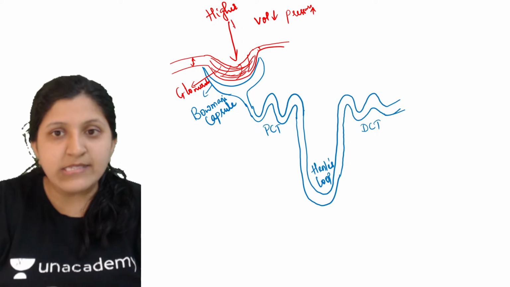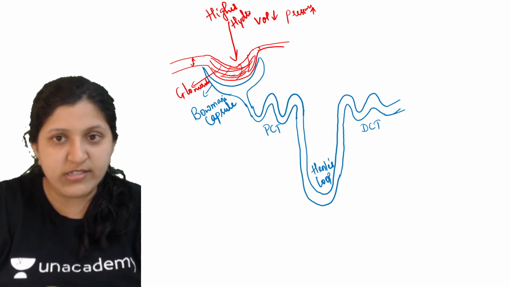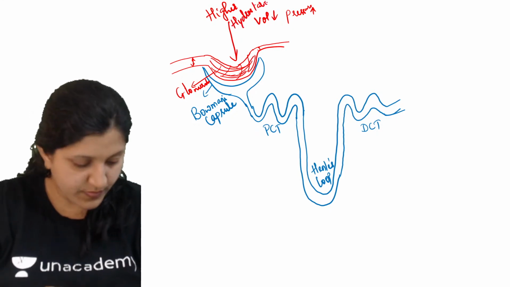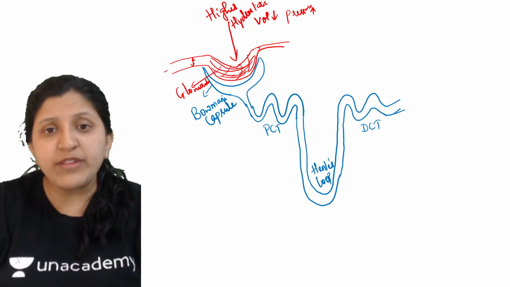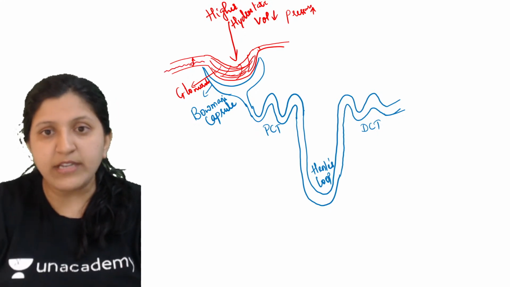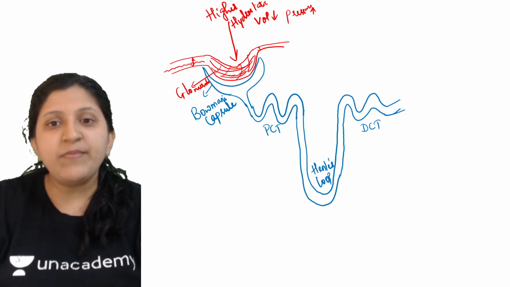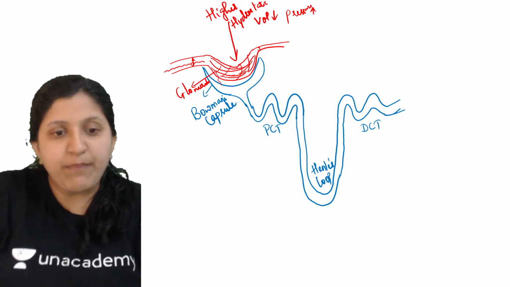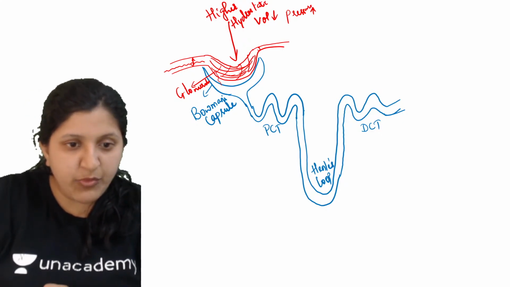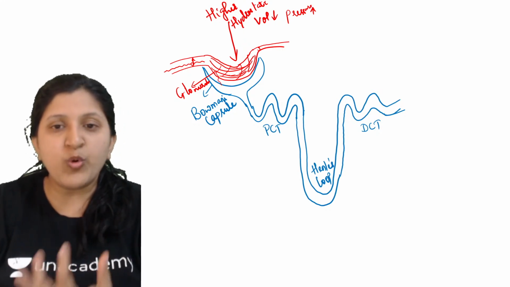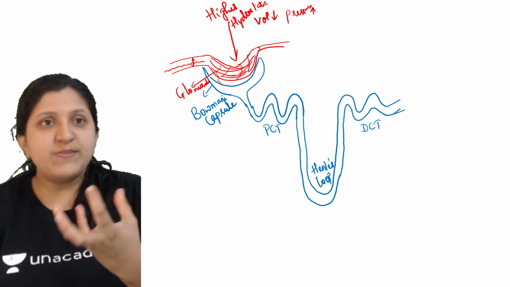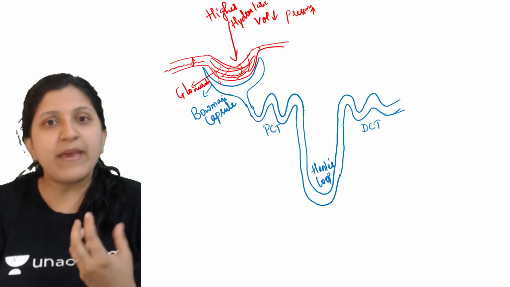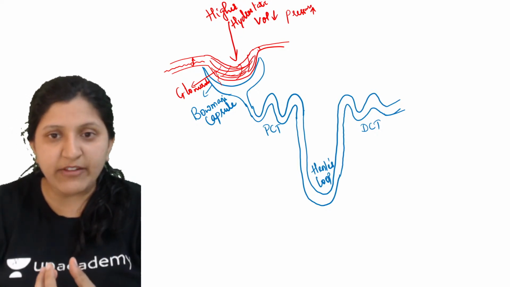As the higher hydrostatic pressure is generated at this point, most of the blood flowing through this part, the liquid part, which is mainly water, glucose, and some excess salts, will get filtered here.